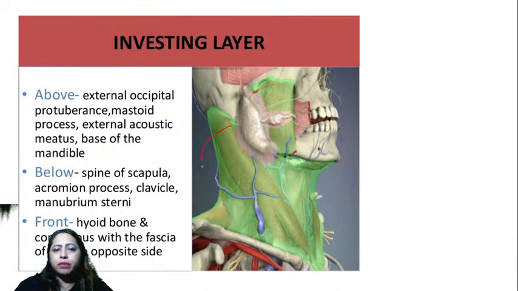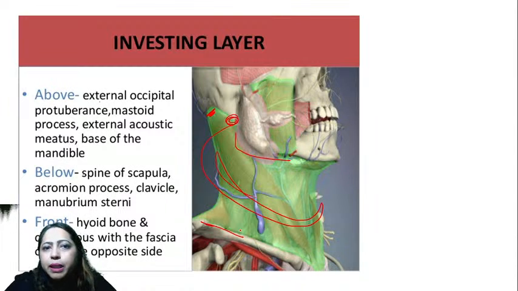You can see that it covers the neck like a collar. So that green thing that you can see above is attached to the external occipital protuberance. It is attached to the mastoid process, and also to the base of the mandible. And below you can see that it is attached to the spine of the scapula. You should always know the complete answer.